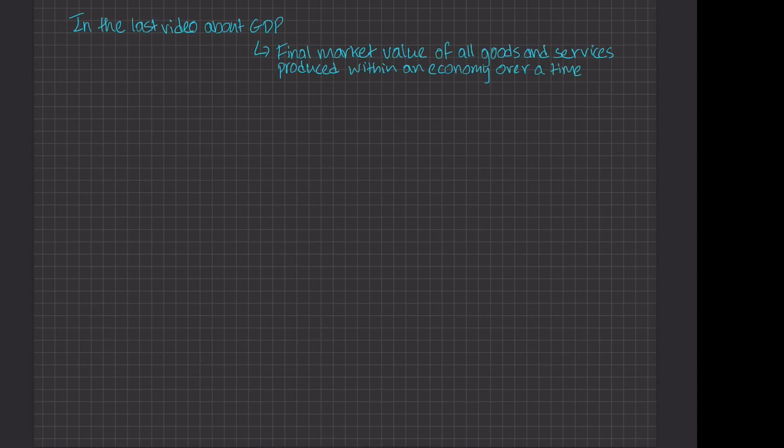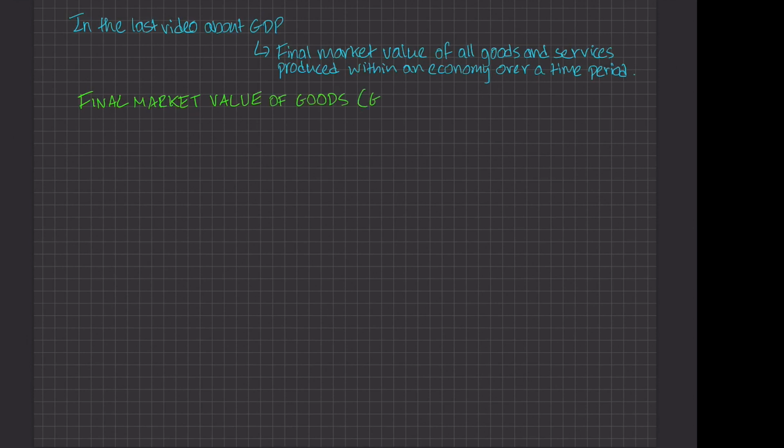In our last video about GDP, we discussed what it really is. So today I'm going to start off with its definition once more. GDP is the final market value of all goods and services produced within an economy over a time period. And this can be quarterly, semi-annually, or annually. Now, this final market value of all goods and services, that final product actually goes into the GDP.